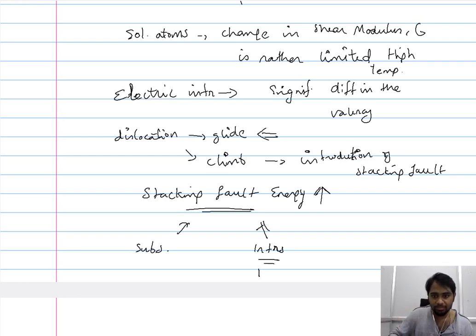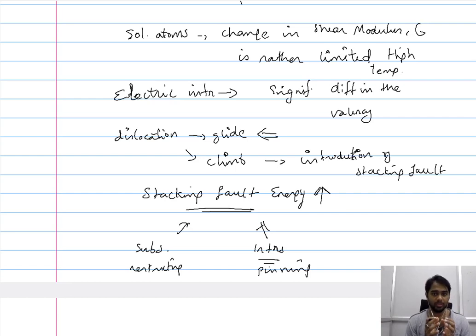The interstitial by pinning, while substitutional by restricting, because the movement should bring with it the larger substitutional atoms. So therefore, both interstitial and substitutional, by increasing the stacking fault energy, the energy required to bring about the stacking fault, restrict the climb of the dislocations.